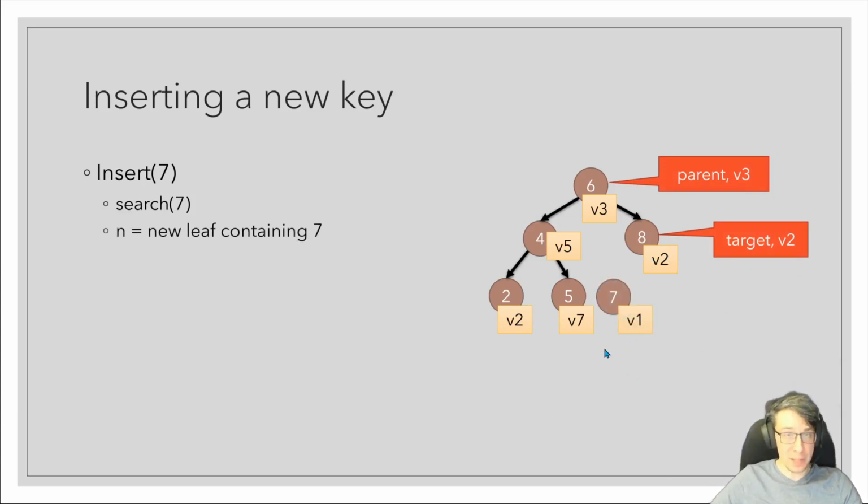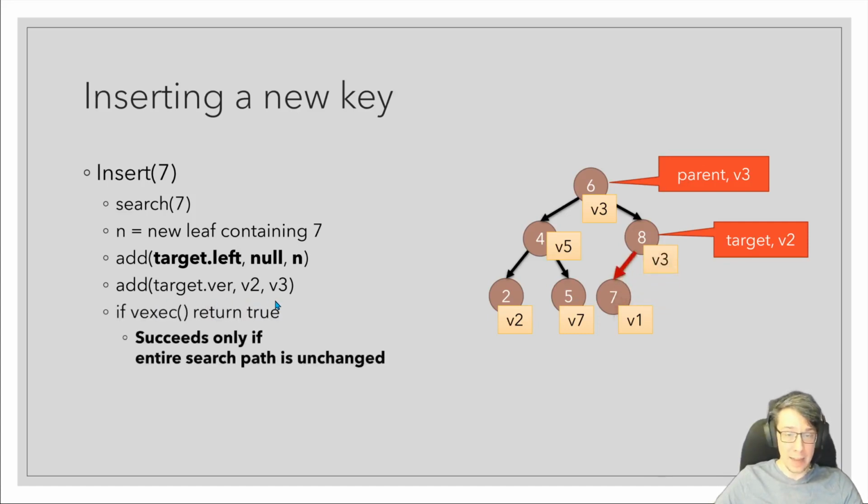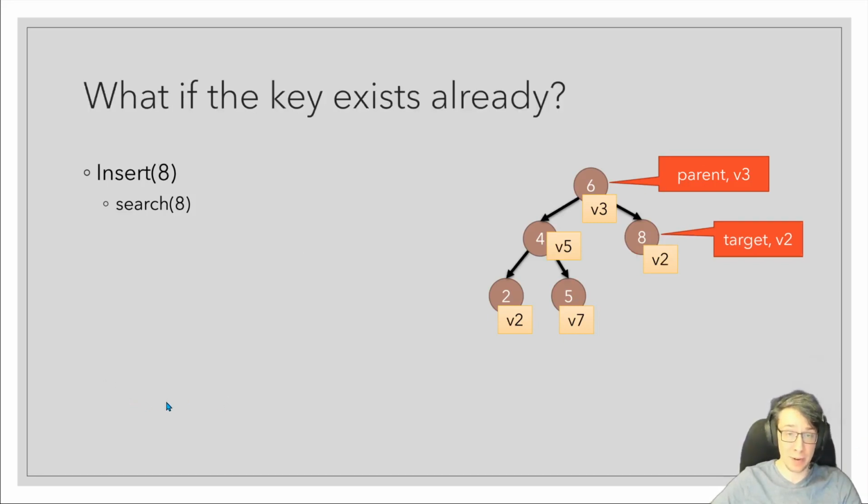Then we'll create a new leaf containing the new key, and we'll call add to specify that PathCAS should change the left pointer of the target node from null to link in the new node. And then since we're changing target, we should also have an add call to increment the version number, and then we'll call vexec to actually effect this change only if no addresses that we read, the entire search path, have changed since we read those addresses. And if any of those addresses have changed, the vexec will fail, and then because everything's atomic, we haven't made any changes to the data structure in that case, so we can just retry from scratch.